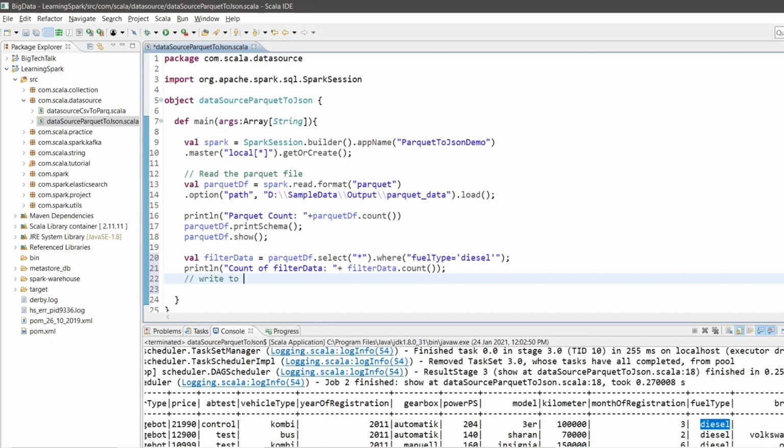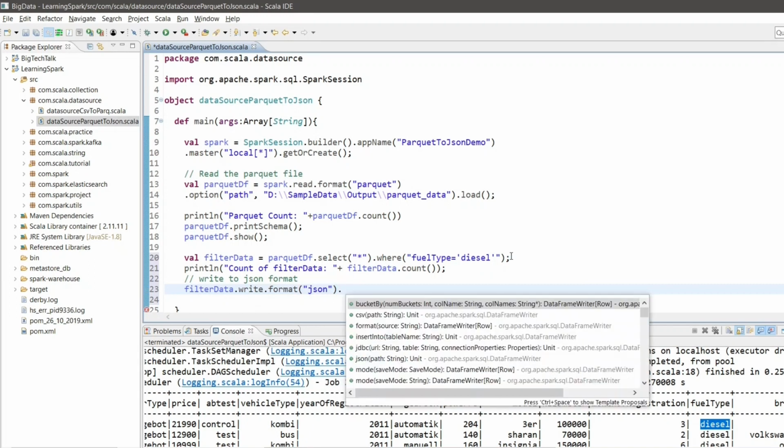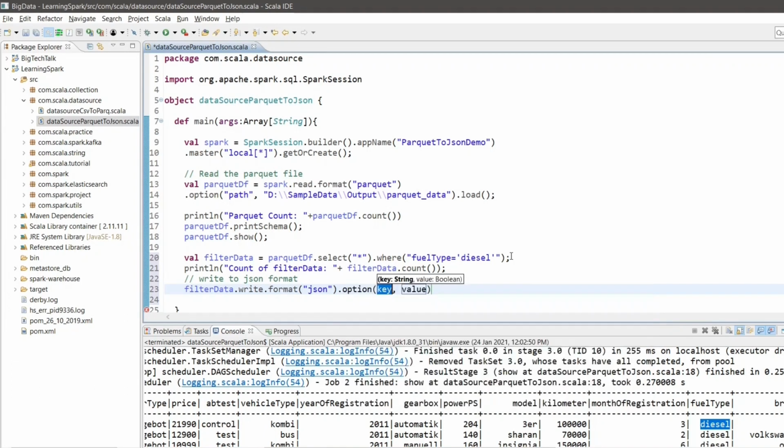Now let's write this df in the JSON format. So I will write filterdata dot write dot format. I will mention the format as json since I am going to write the data in the JSON format. I will set the compression as none as I don't want my output data to be compressed in any format.